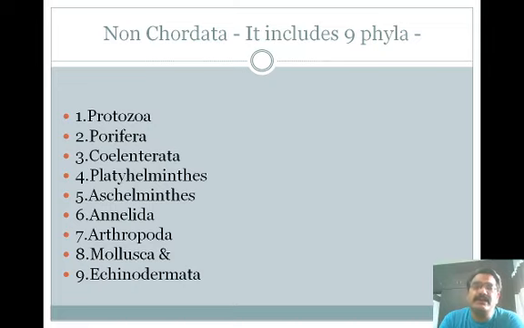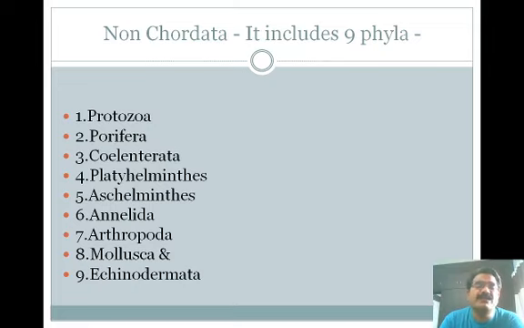Here our intention is to focus on the non-chordata, and for your information non-chordata includes 9 phyla: Protozoa, Porifera, Coelenterata, Platyhelminths, Aschelminths, Annelida, Arthropoda, Mollusca and Echinodermata.